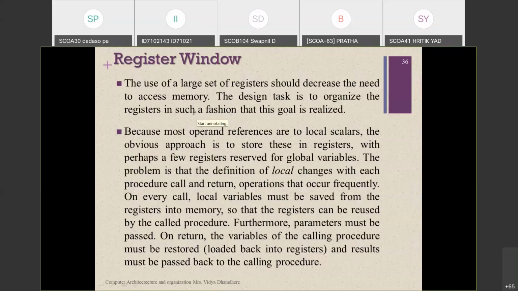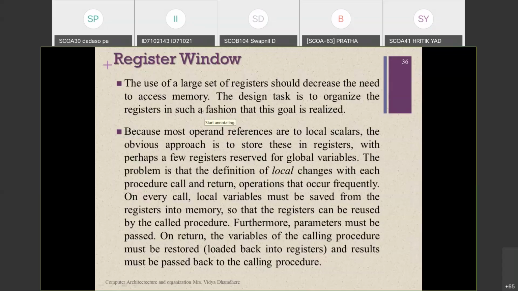Now whenever we are designing any task, it should be organized with the help of the registers in such a fashion that we can achieve the real goal, which is required to increase the performance of the system. Most of the time we are using operands and references.